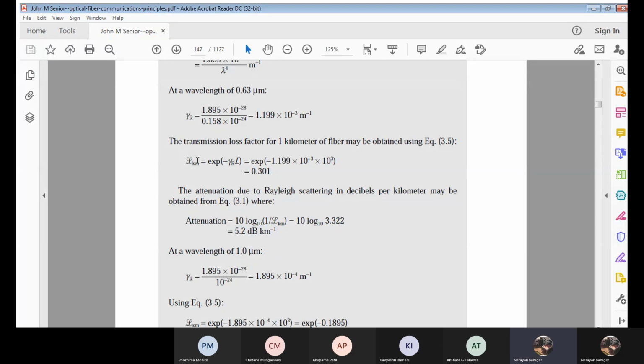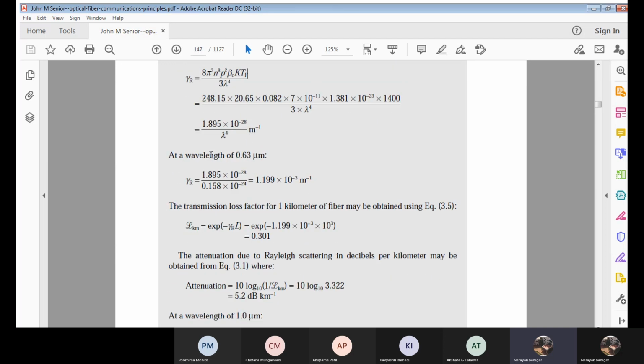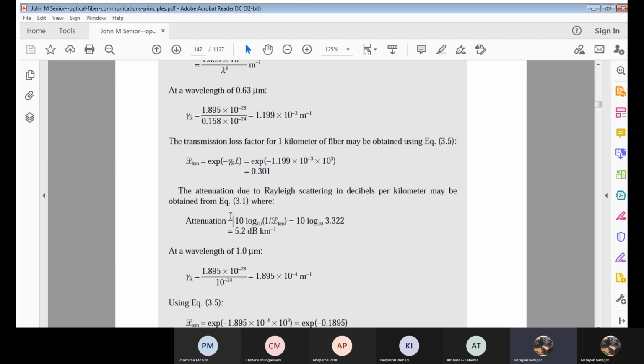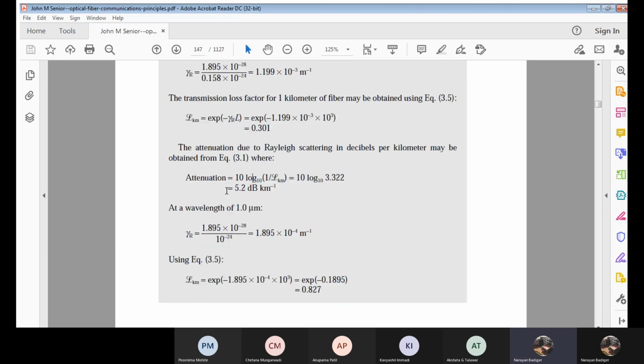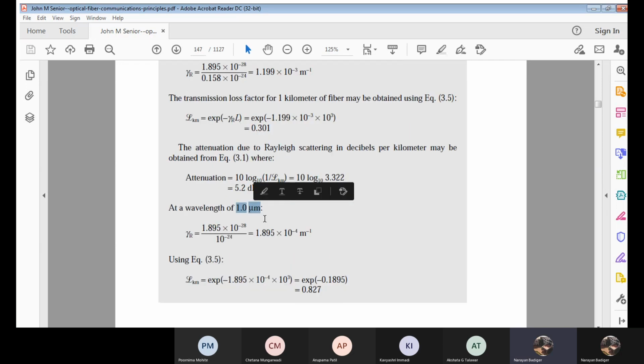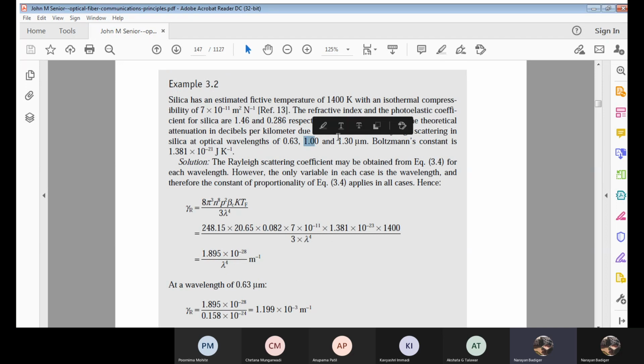Okay, just remember these formulas, that's all. What all formulas? Rayleigh scattering coefficient, then what? Transmissivity, then attenuation. See, this attenuation we have done before, I mean in the yesterday's problem. Okay, the same concept. Next, similarly, we need to calculate for other wavelengths. That is for what? Another 2 wavelengths he has mentioned to calculate. That is 1 and 1.3 micrometers.